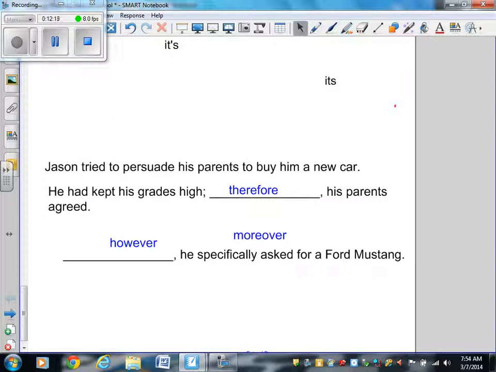Now I want you to remember how you punctuate these sentences. When you've got a transition word like therefore in the middle of a sentence, remember that you have the semicolon before it and the comma after it. Okay, good luck on your practice test.